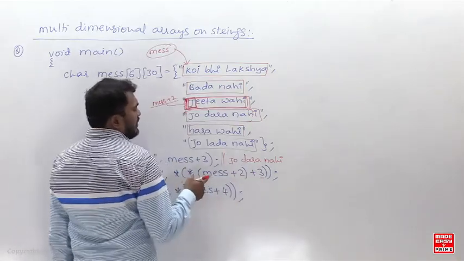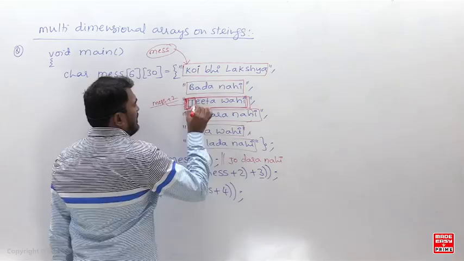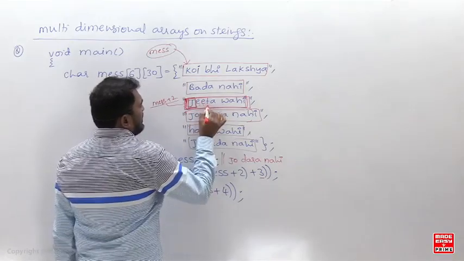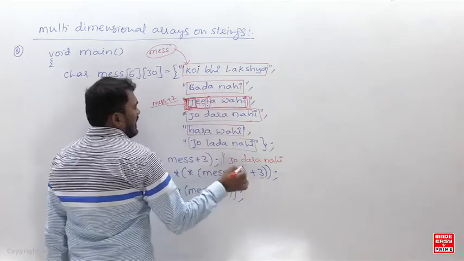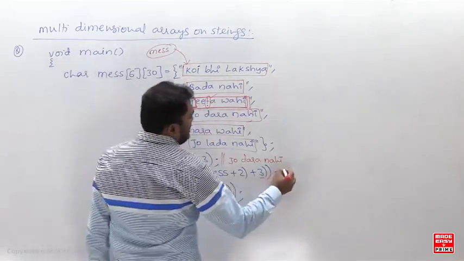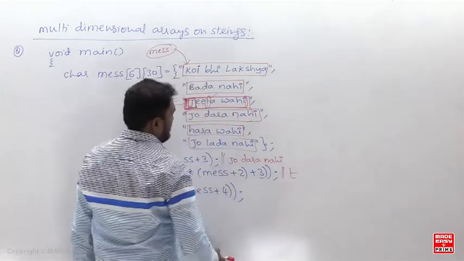You are pointing to an element and you are saying plus 3. Plus 1 goes here, plus 2 here, plus 3 here. So plus 3 means it is now pointing to t here. Then you apply one more star, so it gives the value. That is t, so the right answer is a small t.